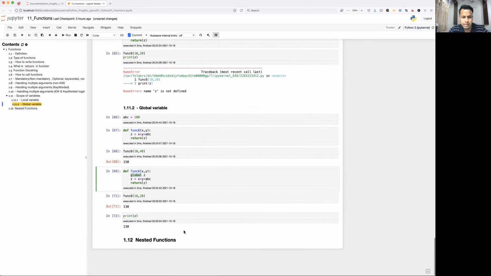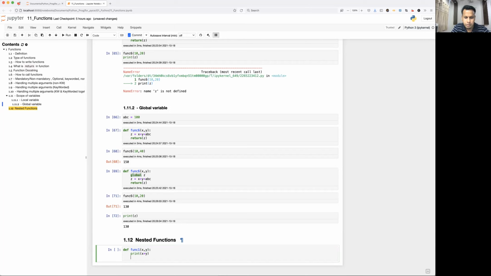So now let me show you a nested function. What is a nested function? You are defining a function inside another function, right? That's where it becomes a nested function. What I can do is def, let's say, func1. I'm just going to take x, y, and print x plus y.